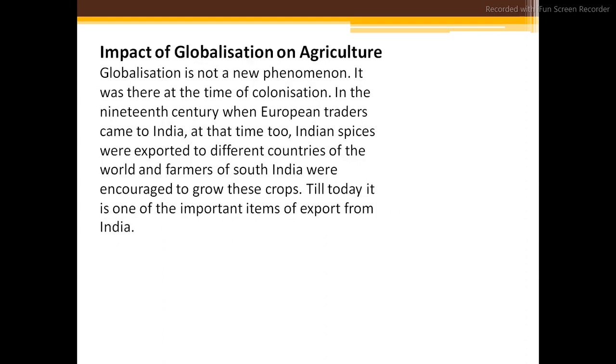Next, impact of globalization on agriculture. So here we are going to see about globalization. We are going to discuss this word in economics in detail, but in a simple sentence, I want to tell you about globalization: globe and lization, that means the whole world is now connected. Now, next point is this.